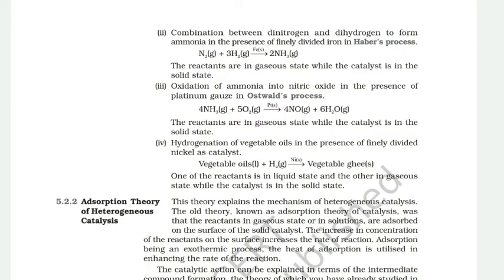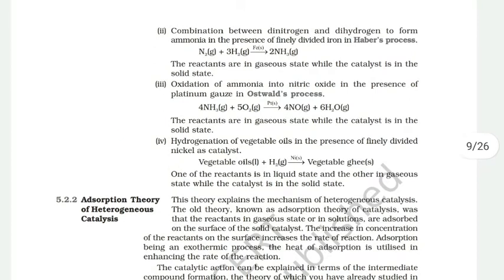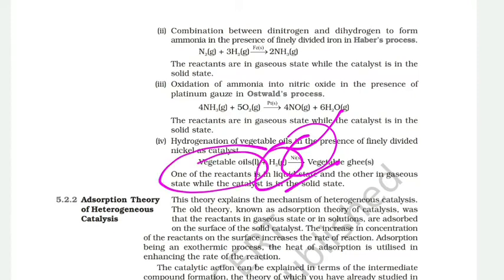Another very famous industrial example is the hydrogenation of vegetable oils to make vegetable ghee, that is vanaspati. Vanaspati is prepared by hydrogenating vegetable oil with hydrogen in the presence of a nickel or platinum catalyst.